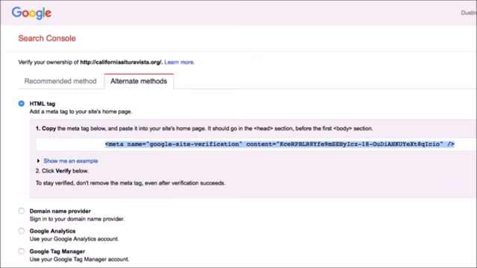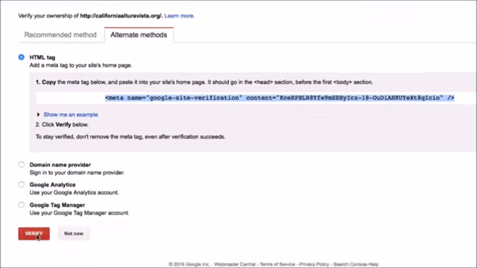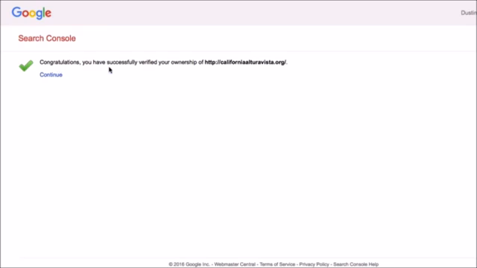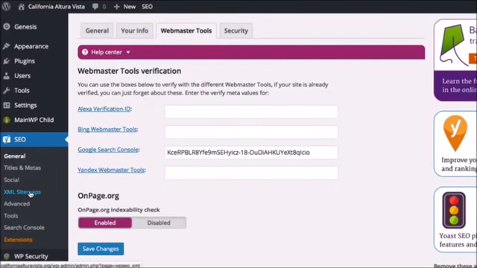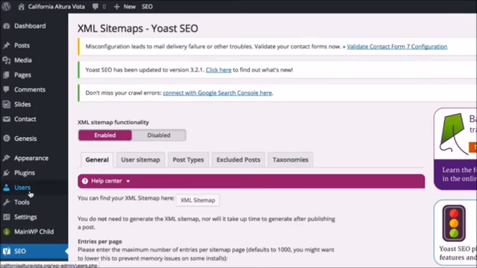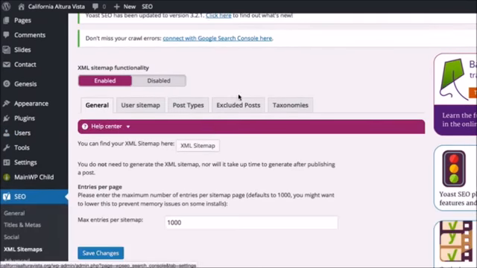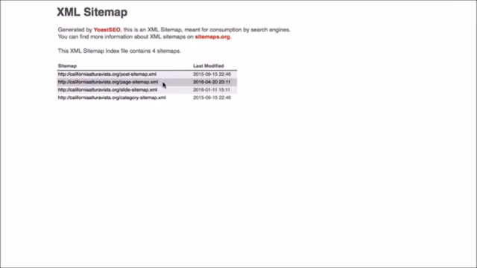We're going to go back to the Search Console and then click Verify. And it says, congratulations, you have successfully verified ownership of this website. So that's as easy as it is when you are using the Yoast SEO plugin. So the next thing we want to do is go down to XML sitemaps. And we'll just click this right here where it says you can find your XML sitemap. Click that. Okay, and then it's going to give you the different types of sitemaps. And let's go over to the Search Console.